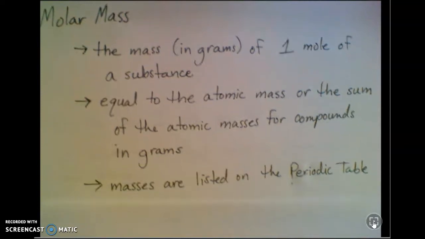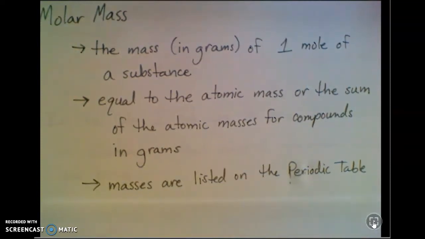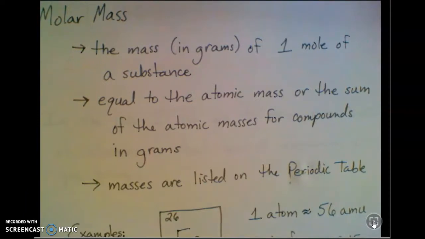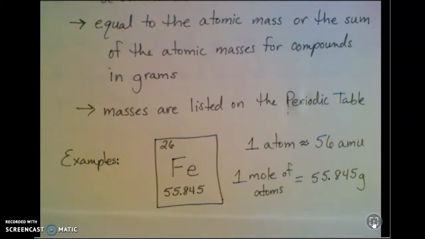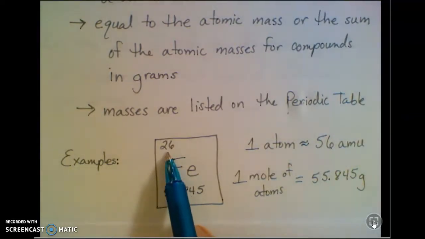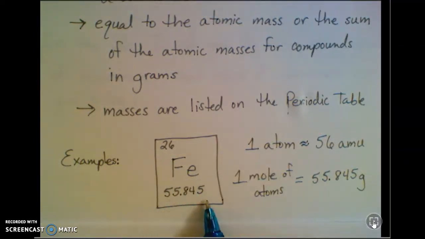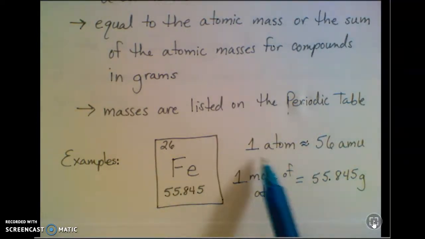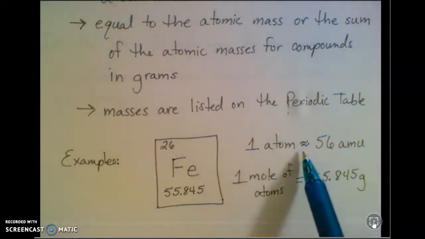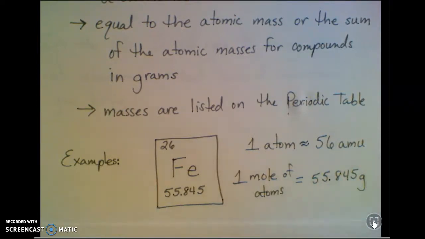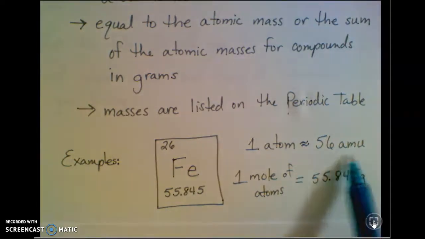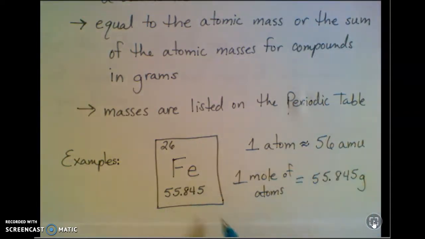So as we just talked about, masses are listed on the periodic table. That's where you're going to find them. So what that means is, if I look at an element like iron, and iron, remember, is sort of that odd symbol, Fe, the atomic number, the symbol, and the atomic mass. So 1 atom of iron has a mass of about 56 atomic mass units. I didn't round that to 2 decimal places because when we're talking about 1 single atom, it's a little different to think about, but just rounding that up to 56.